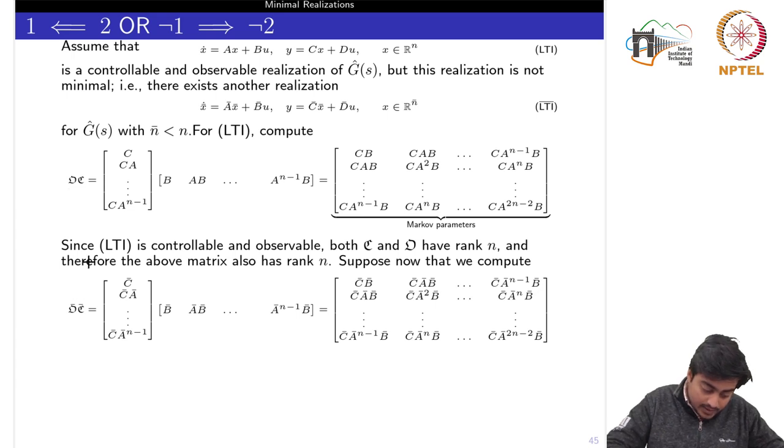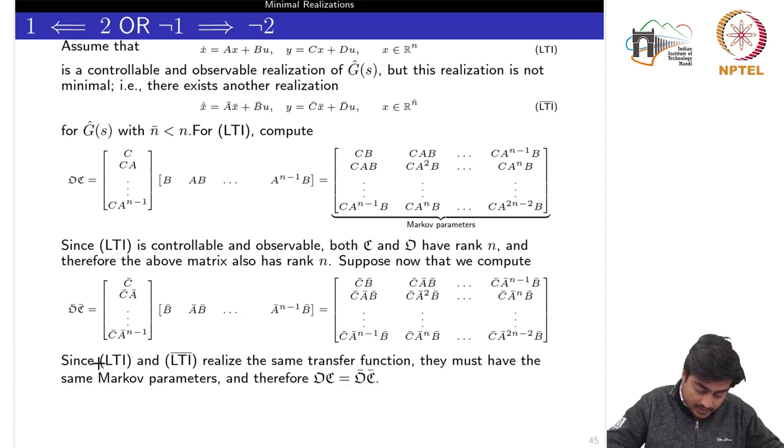Now let's compute the same multiplication for this LTI bar realization. This would be O bar C bar, and again we can compute this one. Now see one thing: since these LTI and LTI bar realize the same transfer function, which is g hat of s, they must have the same Markov parameters.